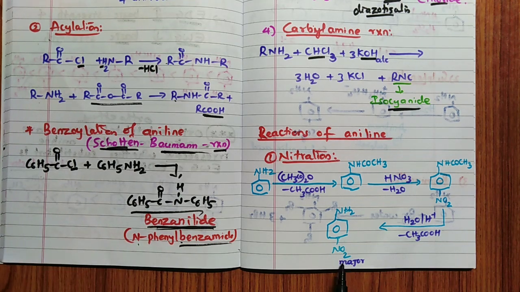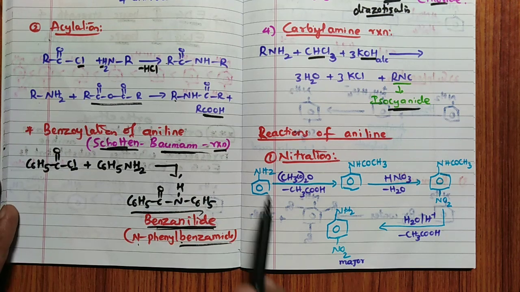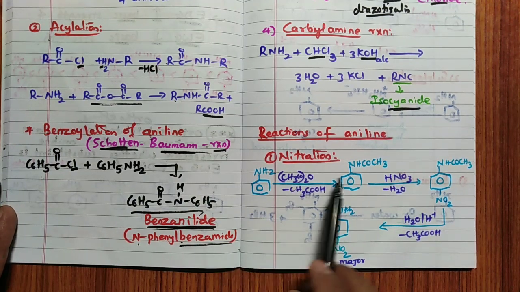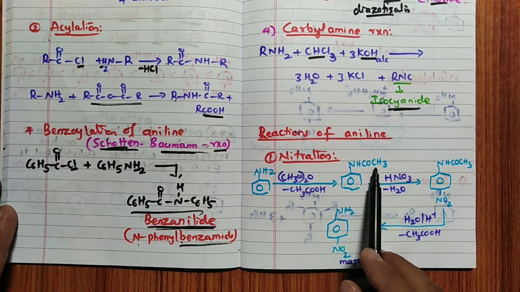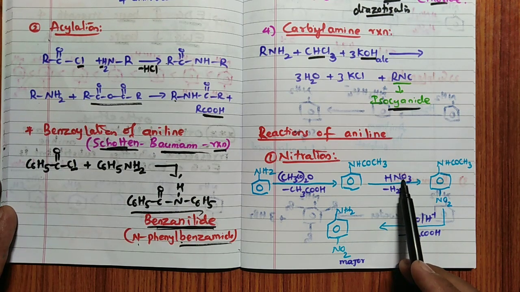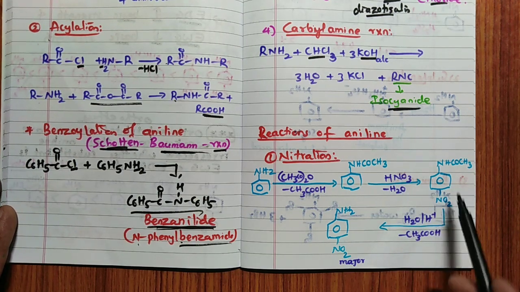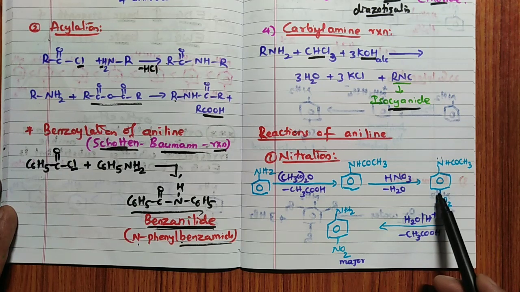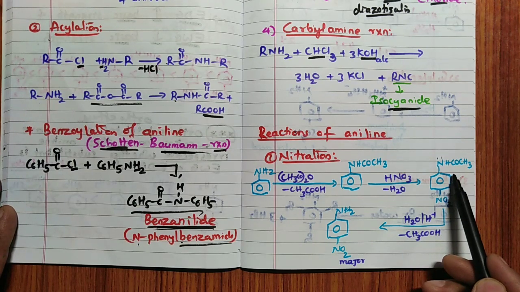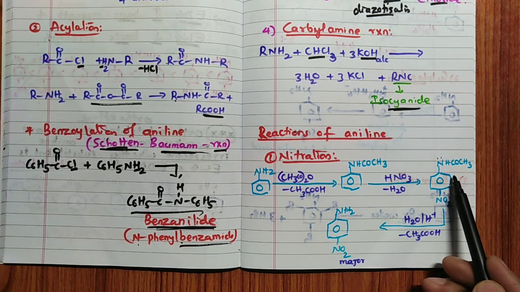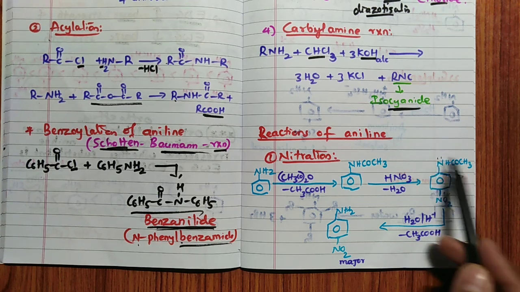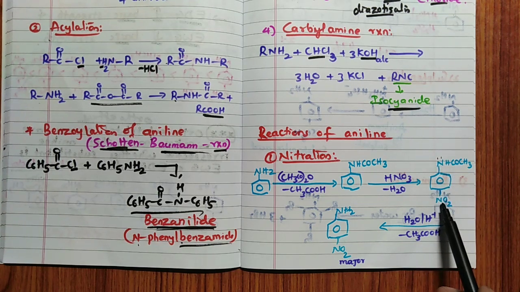But here I want only para major, hence what I do, it will be protected by using this acetic anhydride to form NHCOCH3. With nitric acid, that is nitration, it gives rise to NO2, because this is ortho and para director. But ortho product you will get definitely some percentage like 5 to 10%, but because of the steric hindrance, the para is the major product, so you are going to get major para-nitroaniline.